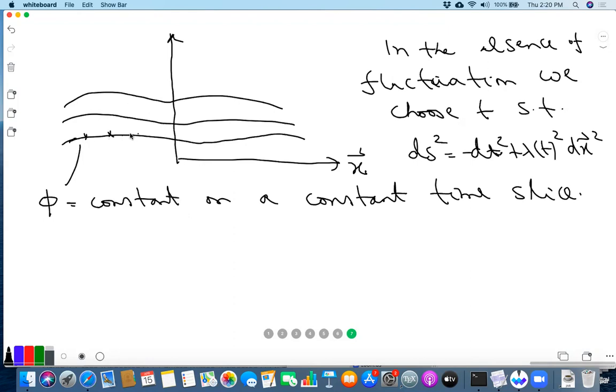But of course, the price you pay is that you have to redefine your time coordinate, and that changes the metric. And that's the reason gauge transformations mix phi and the degrees of freedom of the metric. You can make phi equal to constant if you want, but the price that you pay is the corresponding metric also has to be changed accordingly. That is what is needed to make phi equal to constant. Is that point clear?